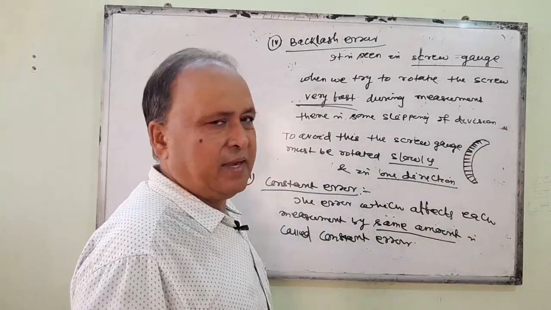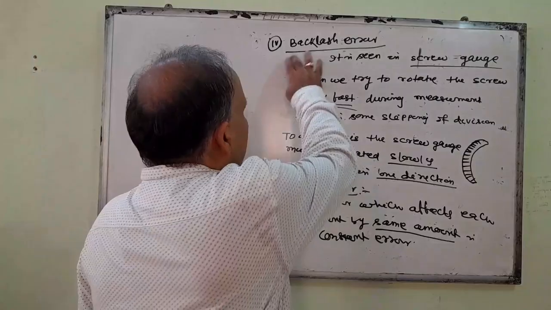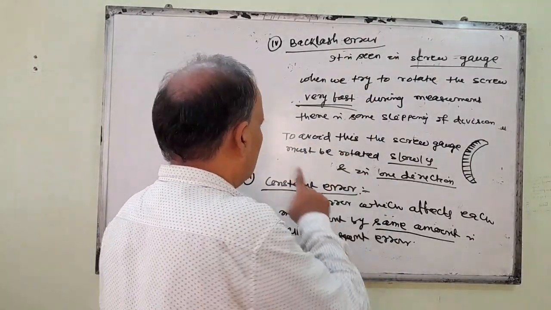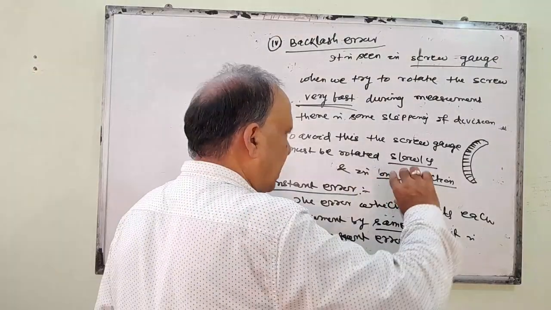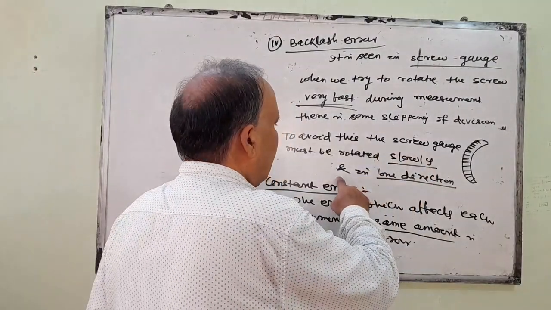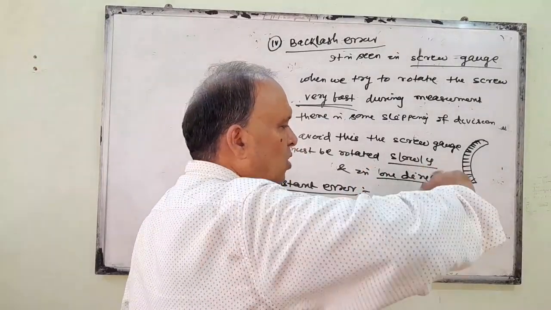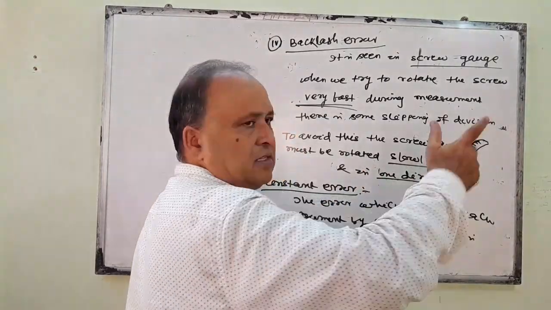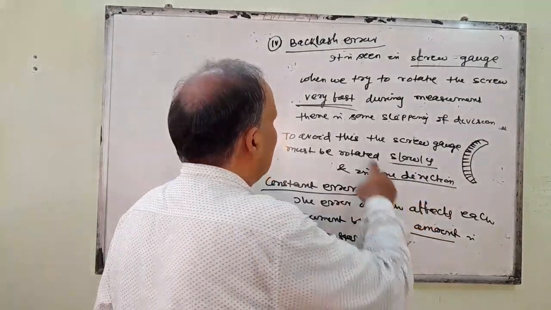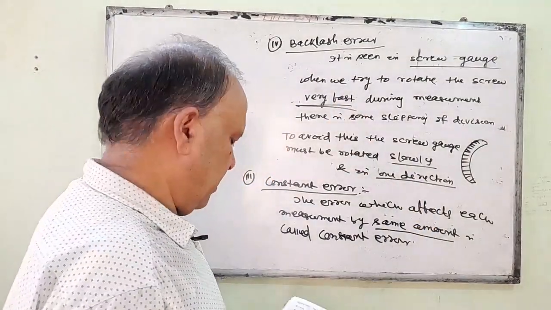In this case we find error, and this type of error is called a backlash error. To avoid this, the screw gauge must be rotated slowly, that means one by one division will come, and in one direction. You don't rotate in two directions. Slowly and in one direction, so that this error can be eliminated.